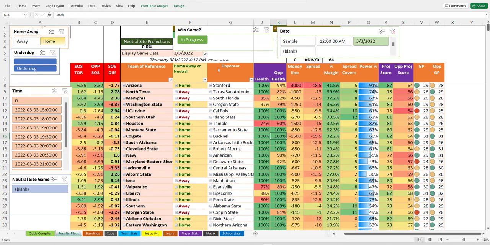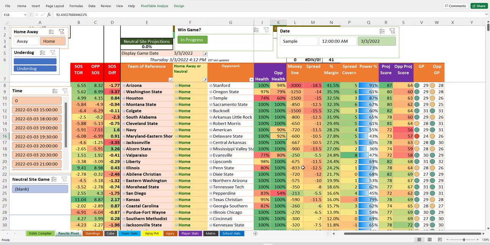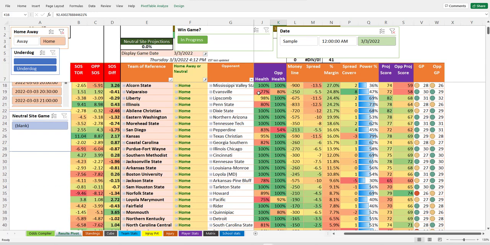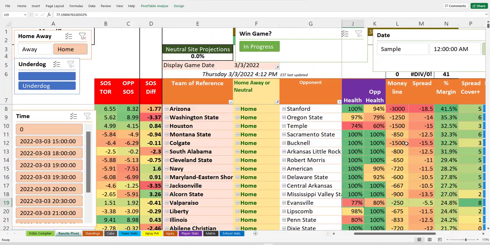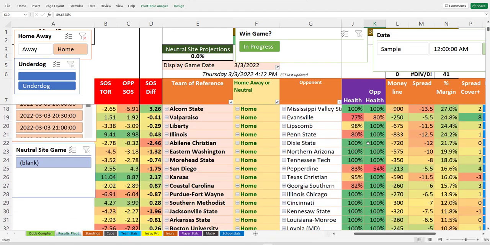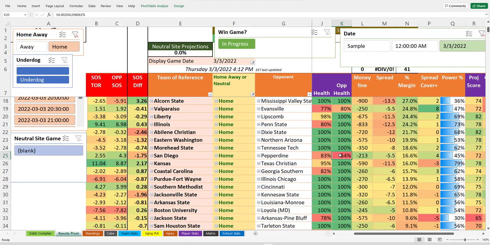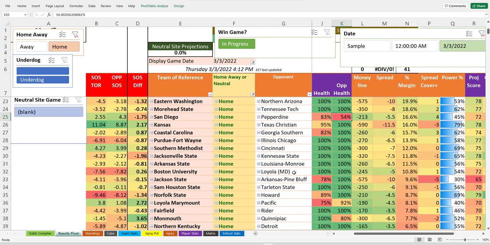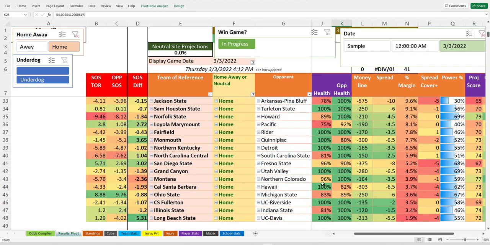Anything on the home team side that we like that has a good line? You can see you got an injured Valpo here against Evansville, which is why that line isn't bad. 2 hurting teams with Houston and Temple. Boy, these injury numbers. It is toward the end of the season. Look at Pepperdine at 54% and San Diego at 83% there. San Diego at home. One thing, these teams that aren't very good but are heavily injured, I wonder if their second string guys are actually better than the starters. Like, they got some younger kids, and this kind of worries me a little bit. But remember, never listen to me. Always listen to the algorithm.